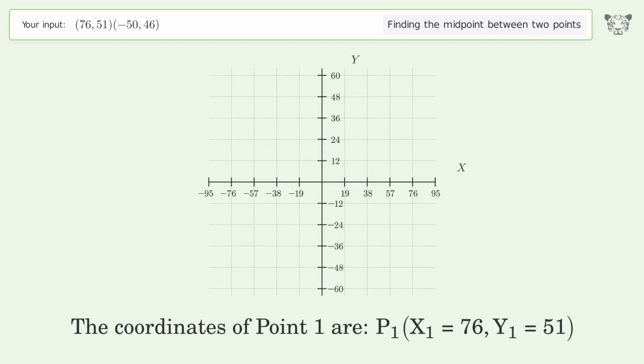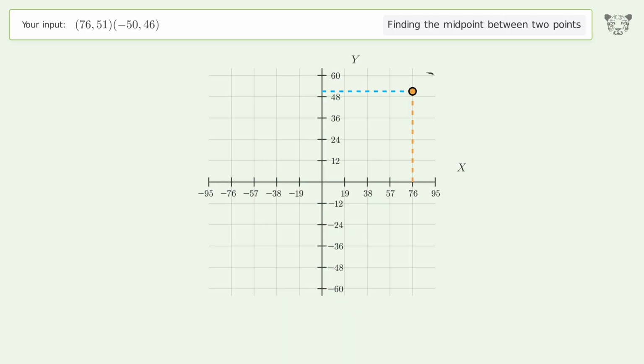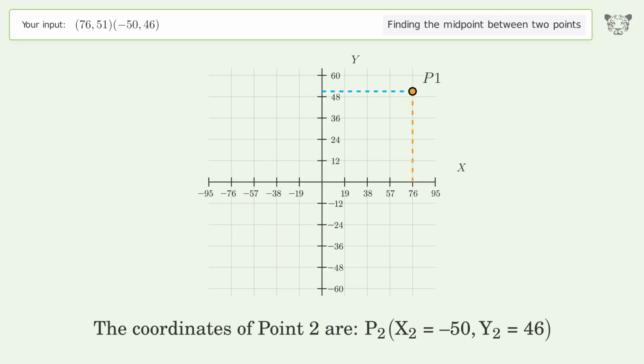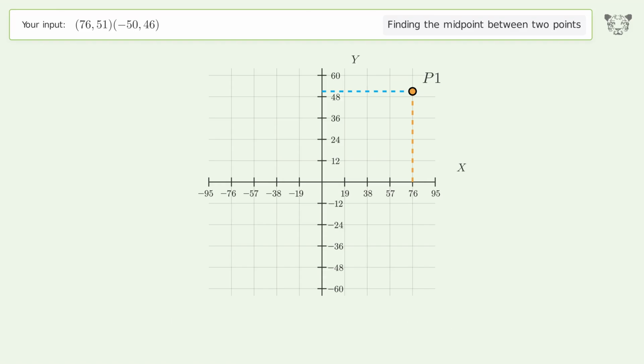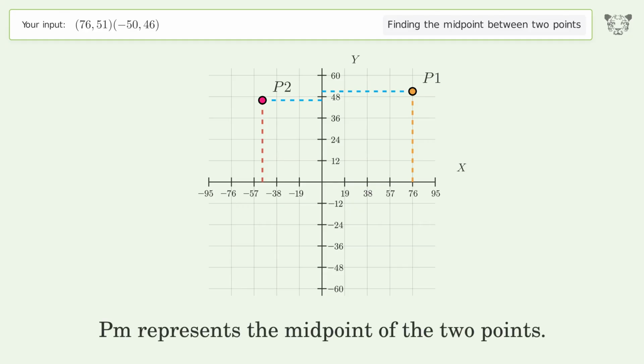The coordinates of point 1 are x1 equals 76, y1 equals 51. The coordinates of point 2 are x2 equals -50, y2 equals 46. PM represents the midpoint of the 2 points.